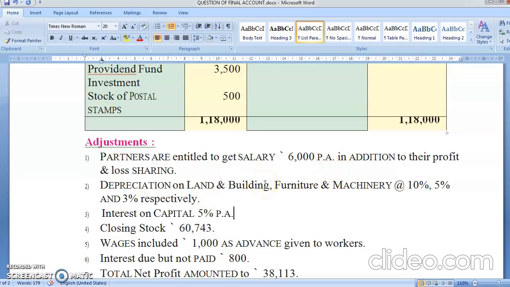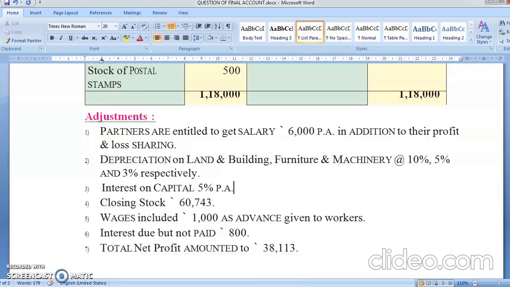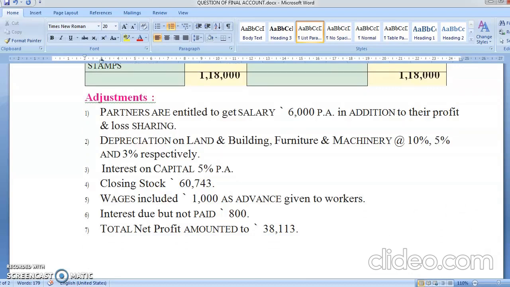Interest on capital 5%. Closing stock 60,743. Wages include 1,000 given as an advance to the worker. Interest due but not paid is 800 and total net profit amounted to rupees 38,113. Okay. Prepare partners current account and balance sheet.